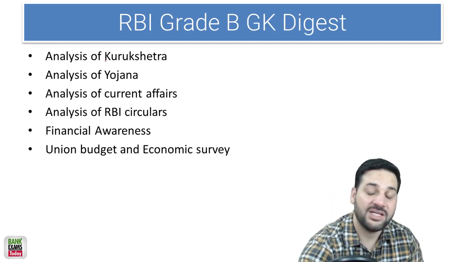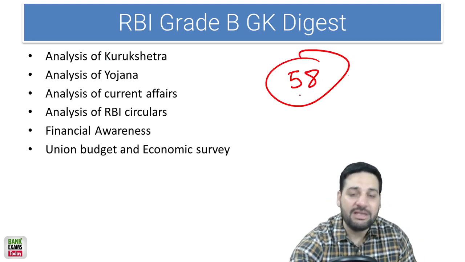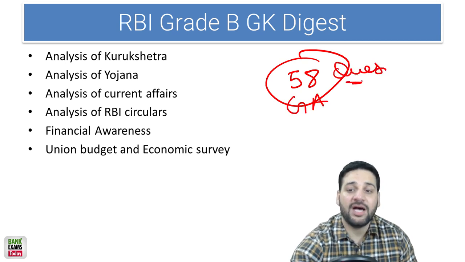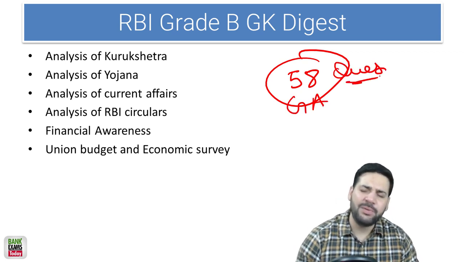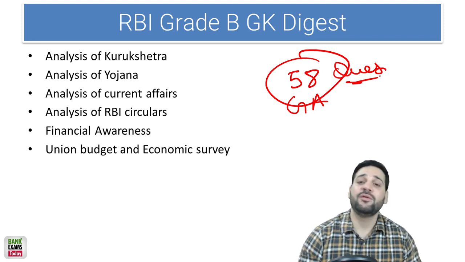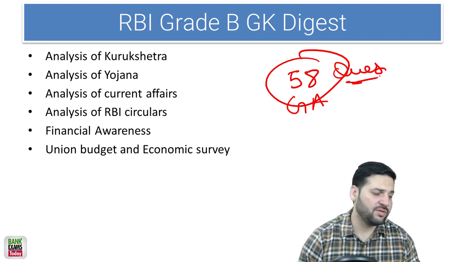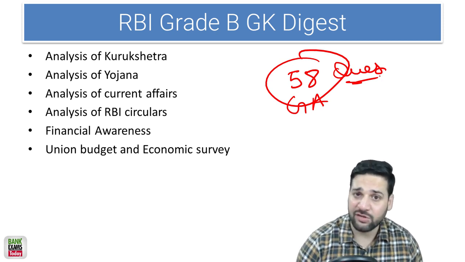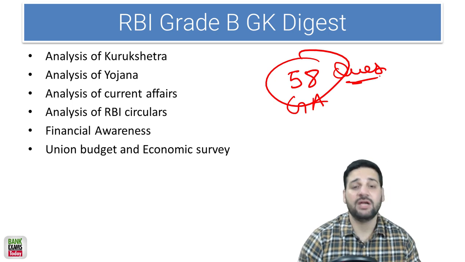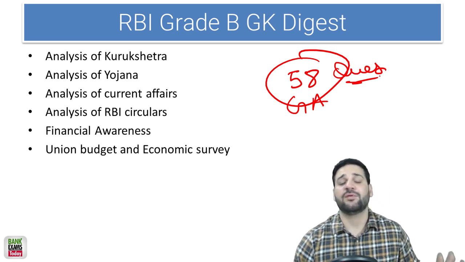And last year we saw that there were 58 questions from each slot of RBI Grade B from the RBI Grade B GK Digest. So please read the last 6 months of the RBI Grade B GK Digest. That would be more than sufficient to score more than 50 in the general awareness section of RBI Grade B. I can assure you and guarantee you there will be at least 50 plus questions from the GK Digest of the last 6 months.